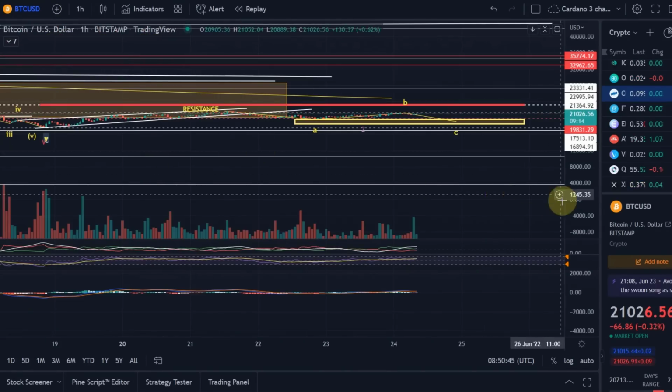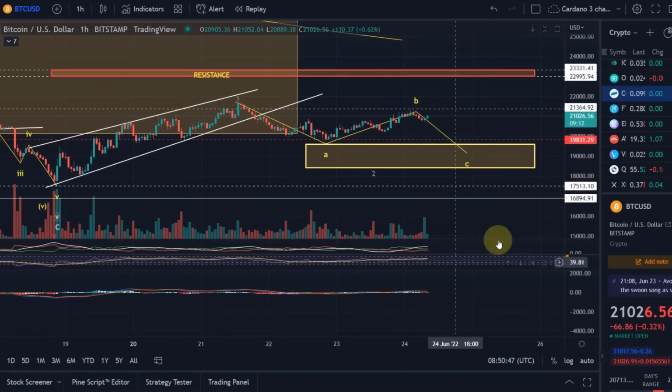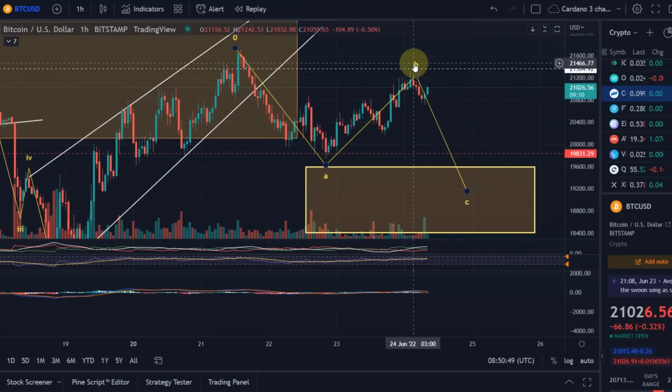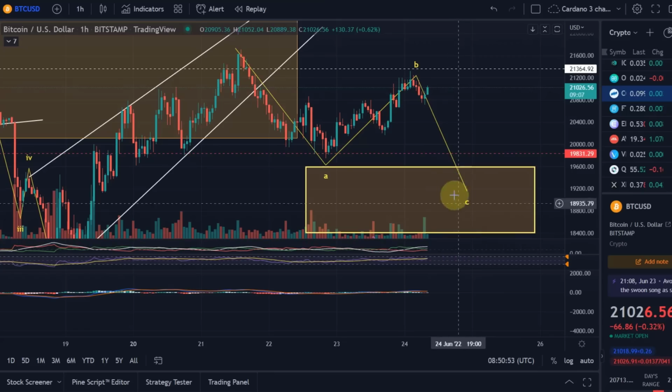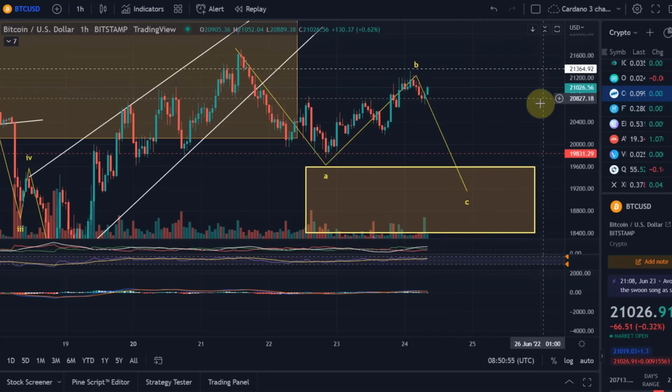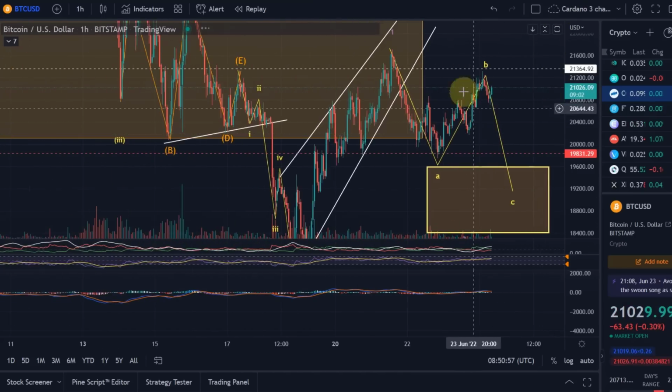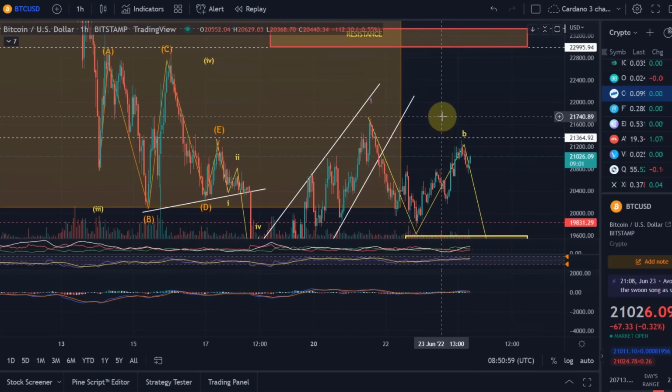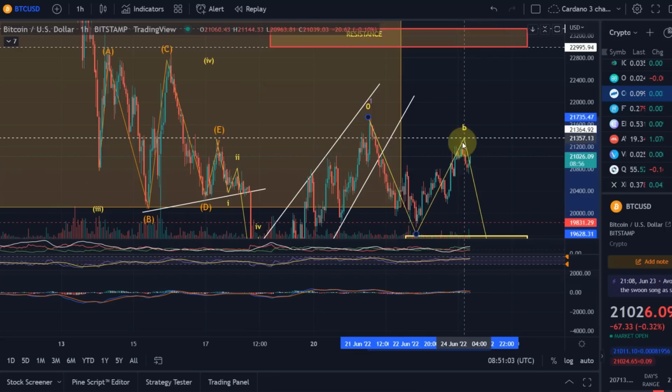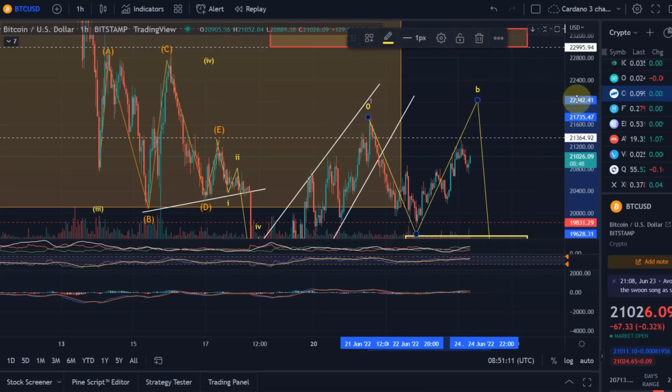And this means that we could now expect sellers to jump in, if this wave B is already finished. And then we should see us in this area before we see the reversal to the upside. That is what I see at the moment. If the wave B goes much higher, there's a chance the wave B isn't finished yet here. So if the wave B goes to 21.7K, that's still possible. If it goes much higher, it would just get unrealistic that it's still a wave B.